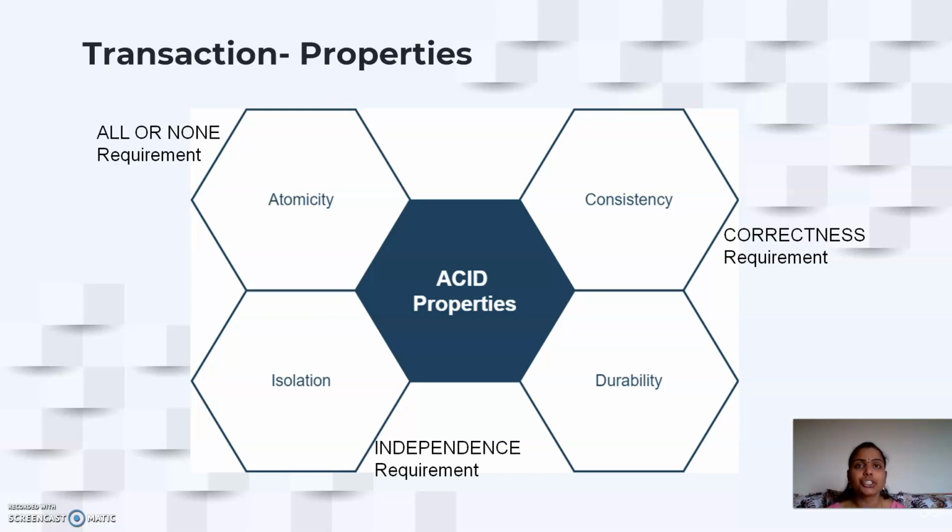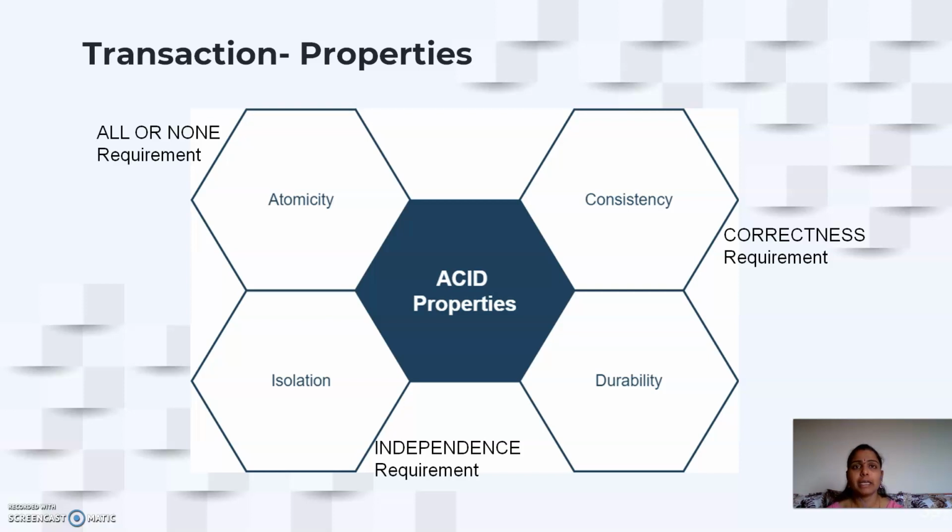These two transactions should not interfere, so that the balance that remains in your account is correct. So whenever you have concurrent transactions, make sure that these two transactions do not interfere with one another. That non-interference is maintained by making use of this isolation property.